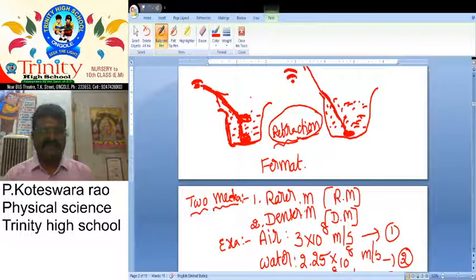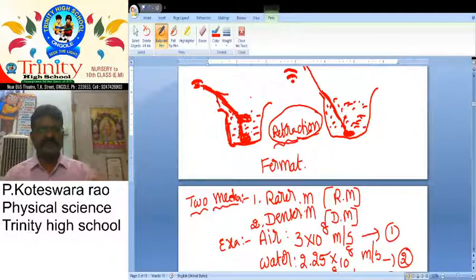When a light ray travels from a rarer medium to a denser medium, it changes its direction. This is called refraction of light.